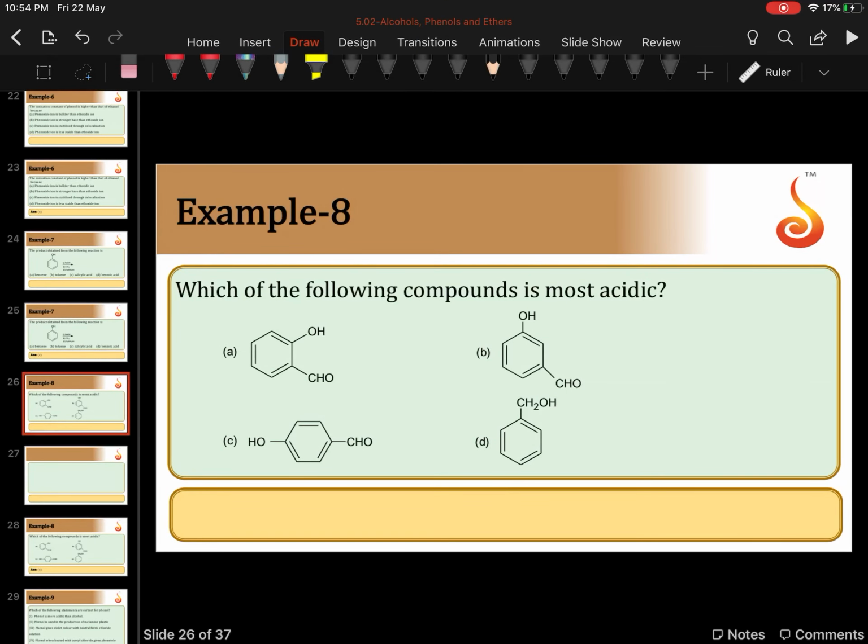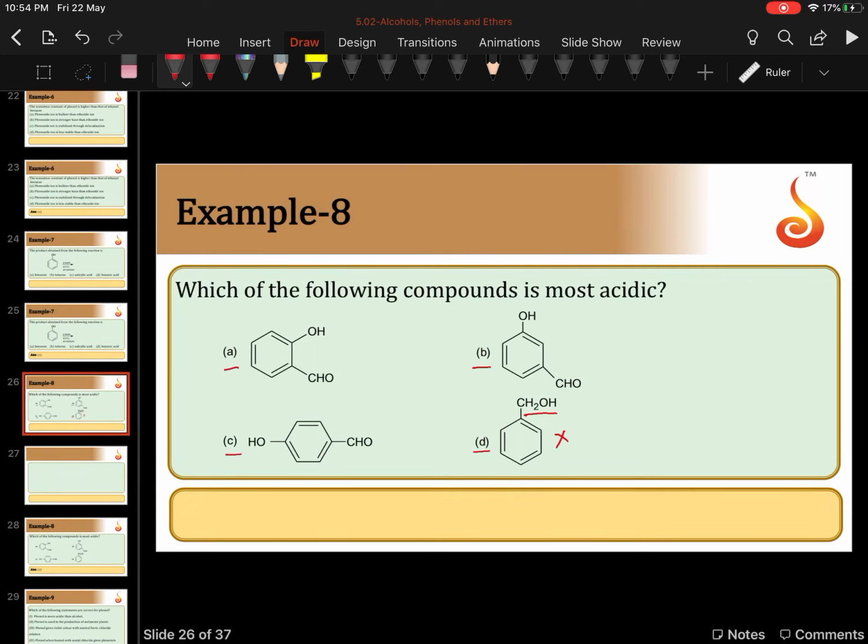Which of the following compound is most acidic? Option A, B and C compounds are phenols. Option D, the compound is benzyl alcohol. Phenols are more acidic than benzyl alcohol. So option D is ruled out.